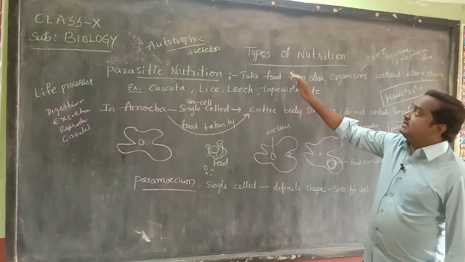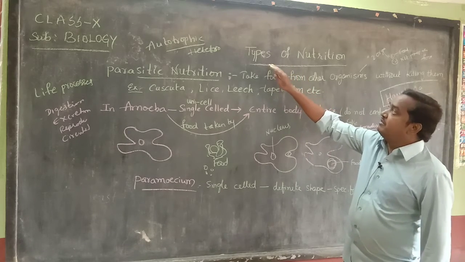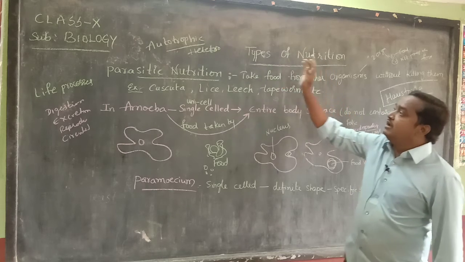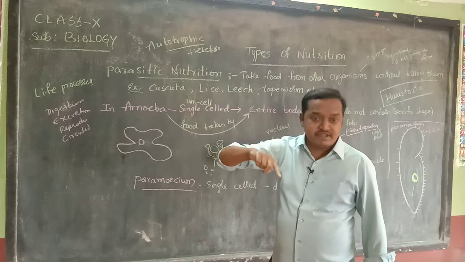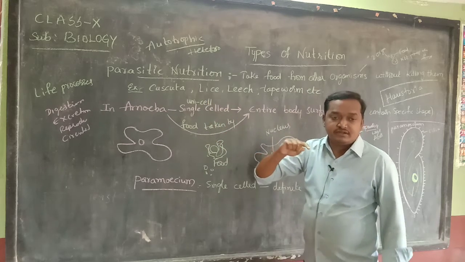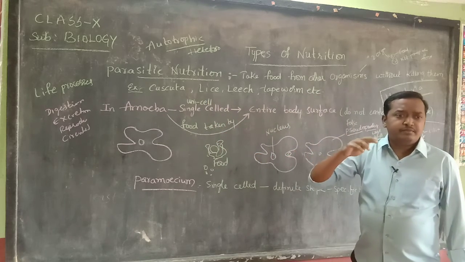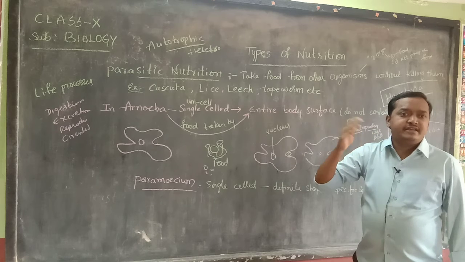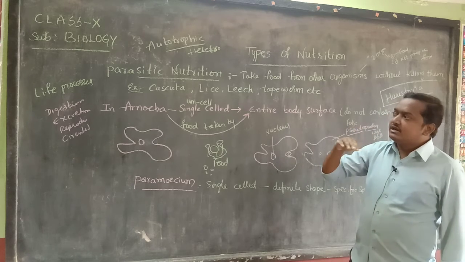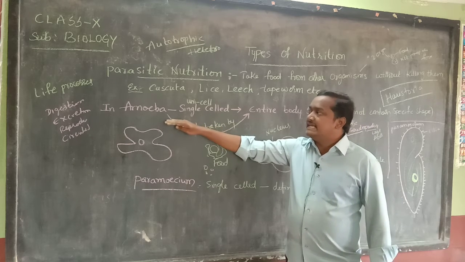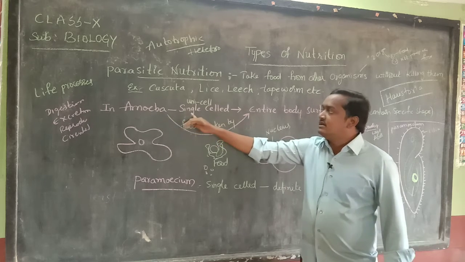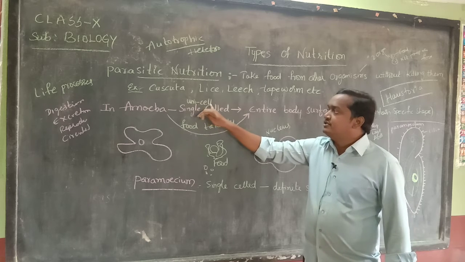So today's class, we are going to just have a small recap of this. Types of nutrition: autotrophic, heterotrophic, major types. In the last class we saw saprophytes. In saprophytes they break down the food particles outside the body and then absorb it. In special cases we are going to learn about single-cell organisms called amoeba, which is unicellular.